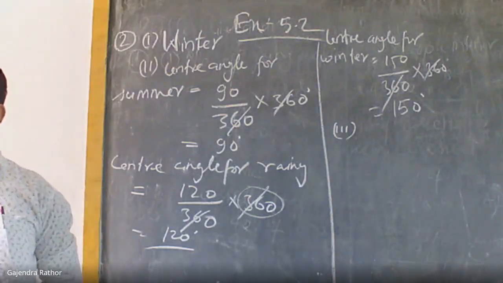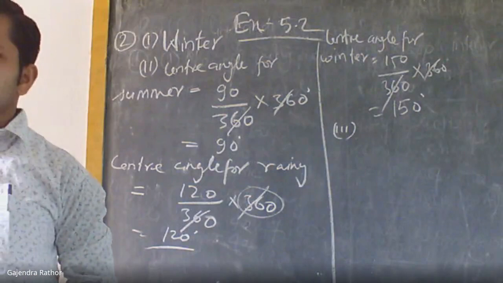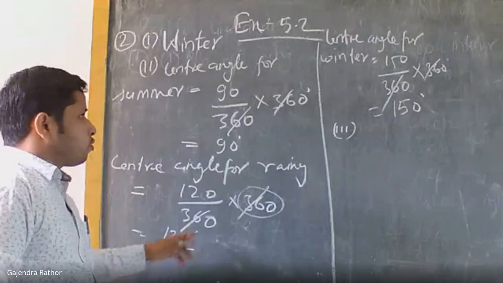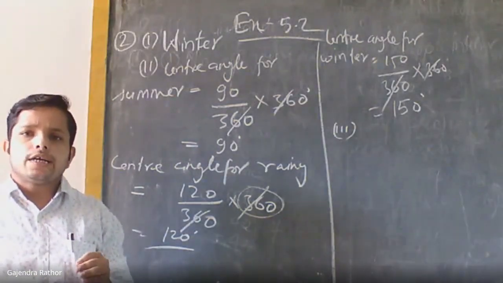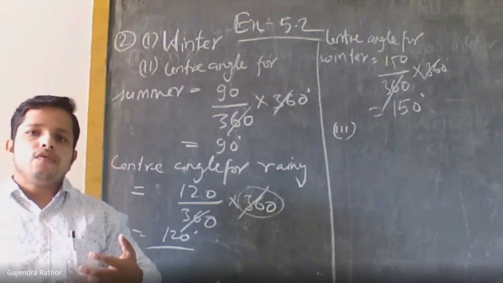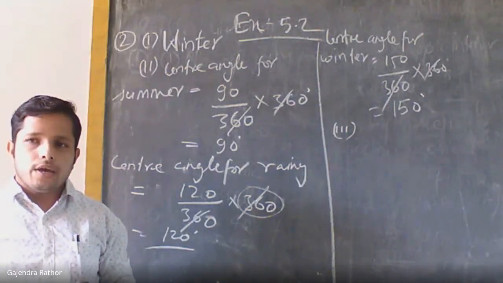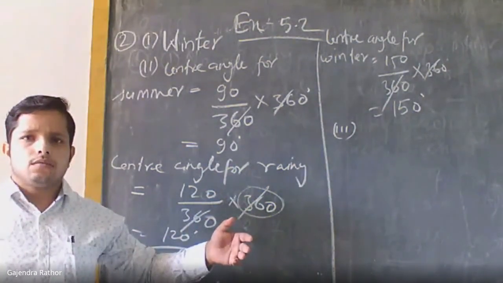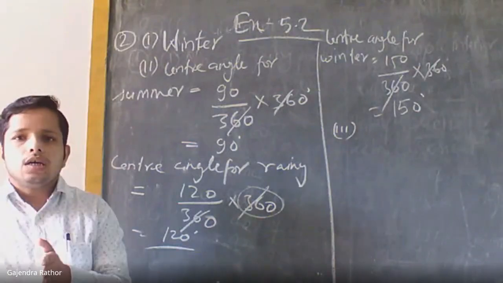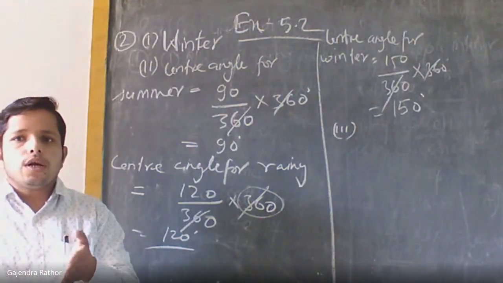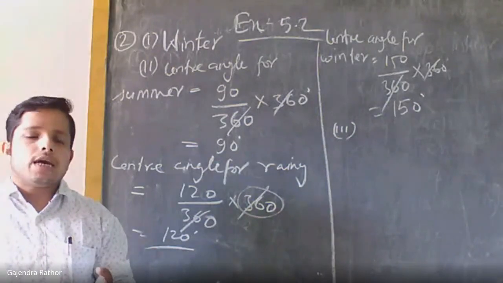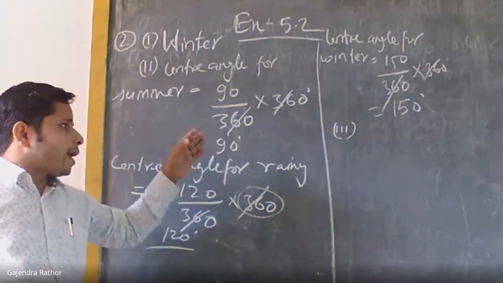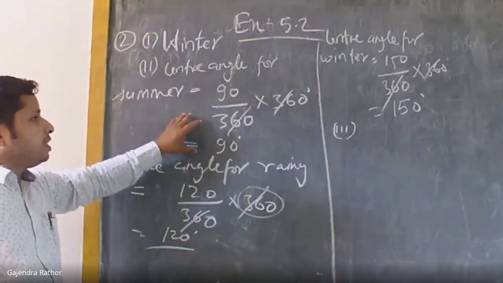So let's start. We have 3 angles: 90, 120 and 150. It is not compulsory which angle we draw first. From any angle we can start, but the sequence should be correct according to the question. So we have to keep the sequence of seasons or angles according to the question. I will draw the first angle, summer.